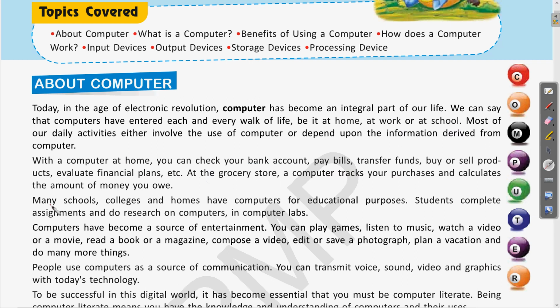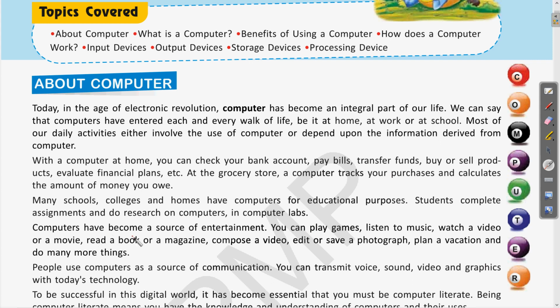The next is, many schools, colleges and homes have computers for educational purpose. Students complete assignments and do research on computers in computer labs. So you are all familiar with how computers are used for educational purpose.